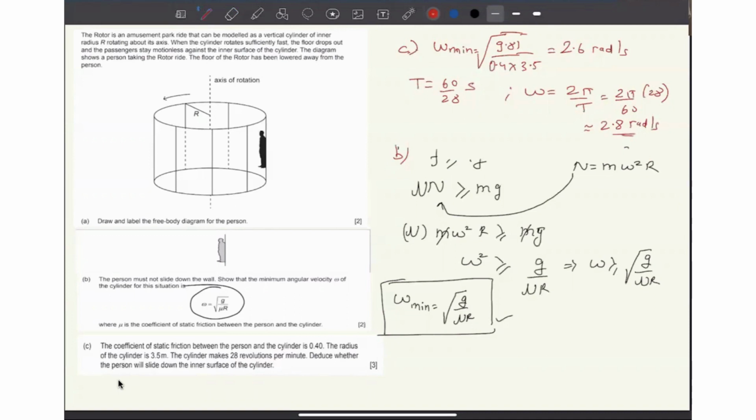So that means the omega at which the park ride is moving is greater than the omega minimum value. So the person will not slide down. All right. So it's a safe condition for the person to stay.